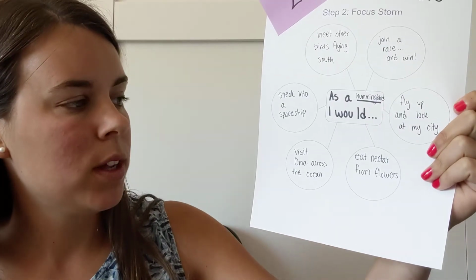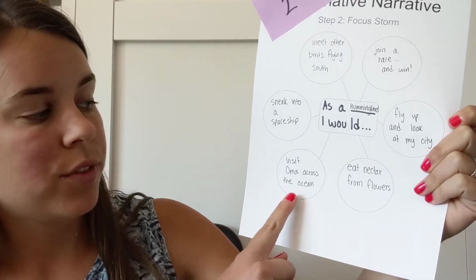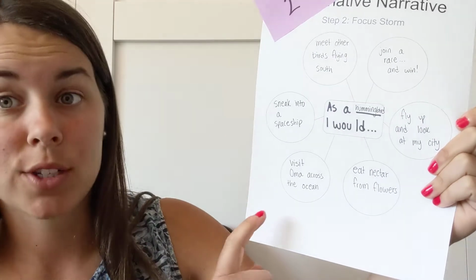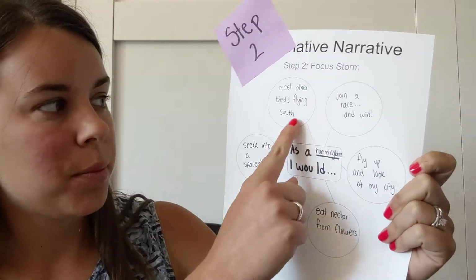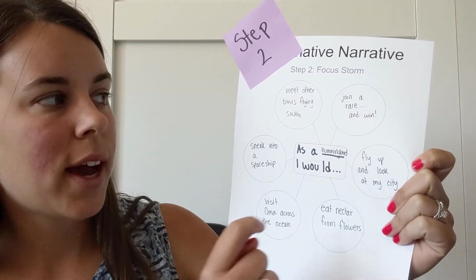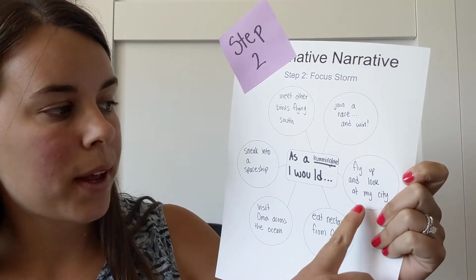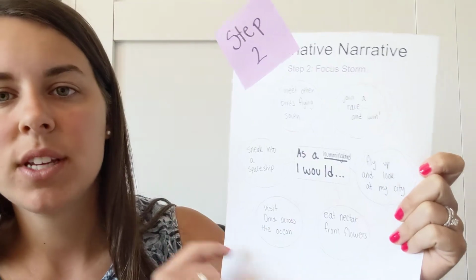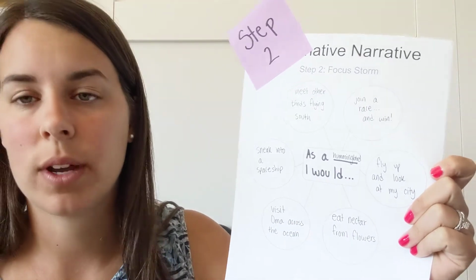So for example, I wrote I could eat nectar from flowers, I could visit Oma, which is my grandma, across the ocean, I could sneak into a spaceship, I could meet other birds flying south, I could join a race and win, and I could fly up and look at my city, right? All of these ideas are not full sentences, they're just written down pretty quickly.